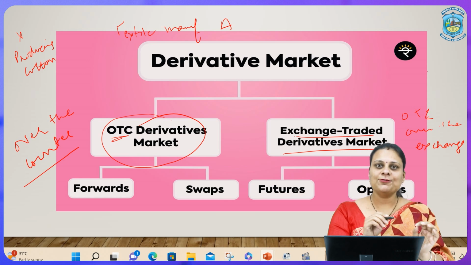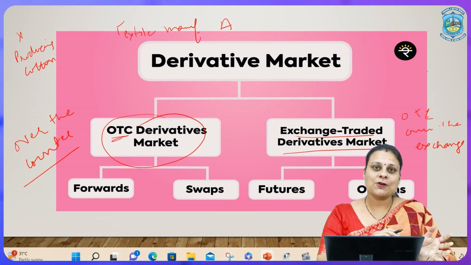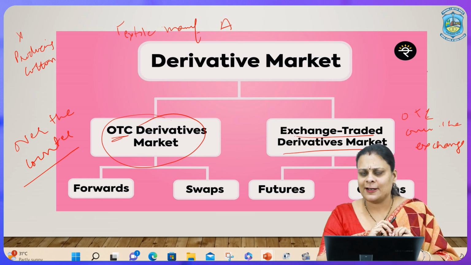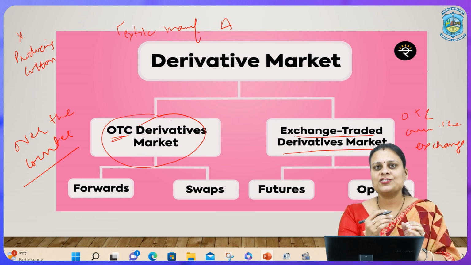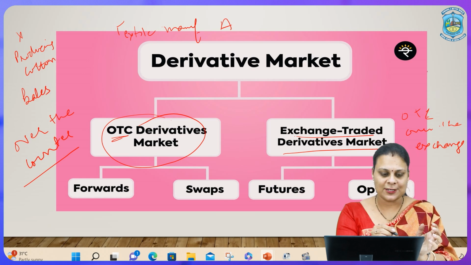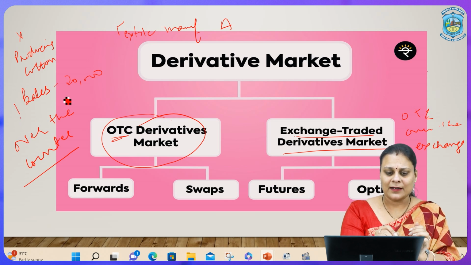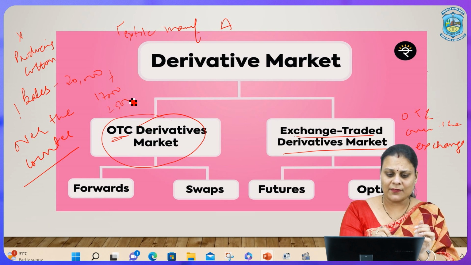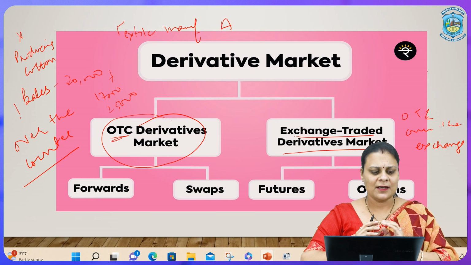He gets into a contract with Mr. X. Now, why would he get into a contract? Cotton is generally traded in bales. The price of one bale is, suppose, 20,000. Then it may go down to 17, it may again go up to 25. So, there are multiple fluctuations in the price of bales of cotton.